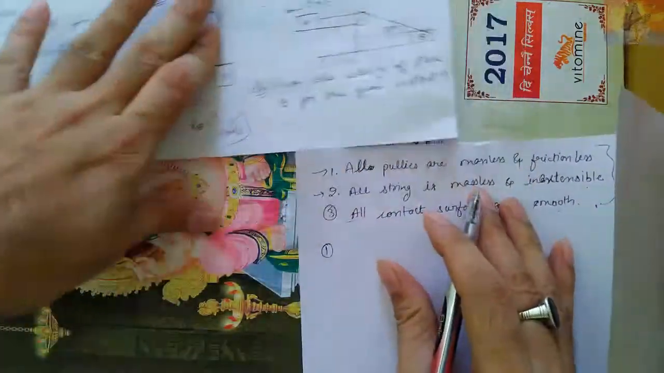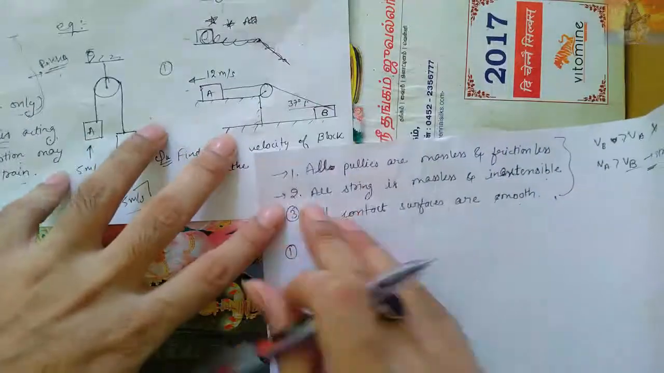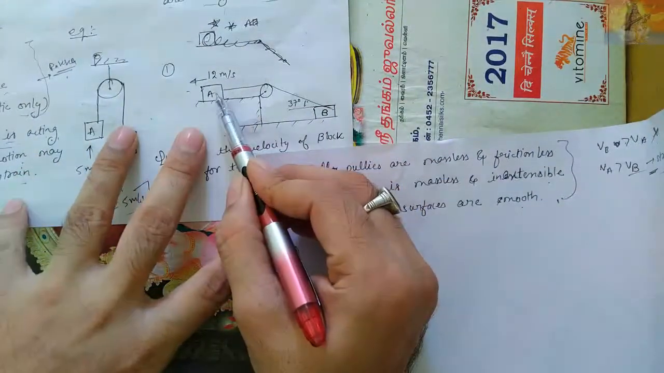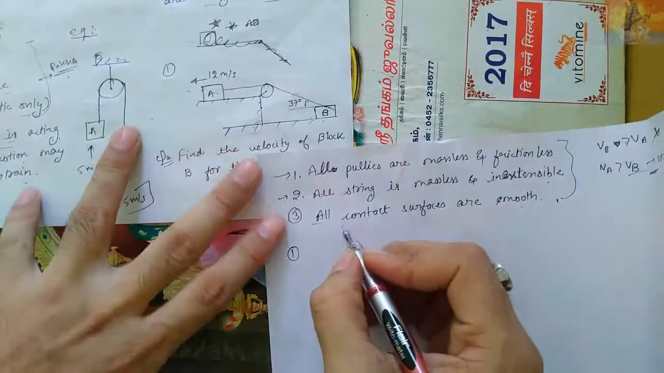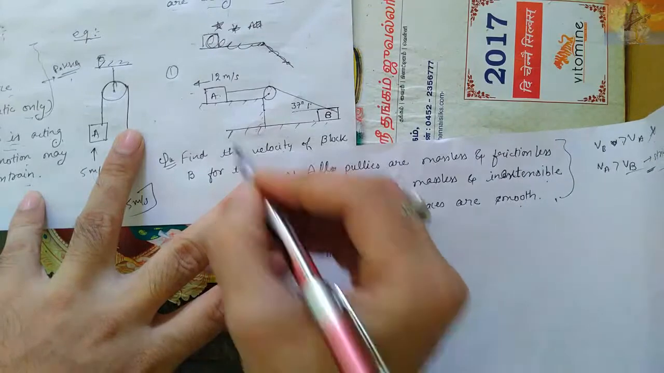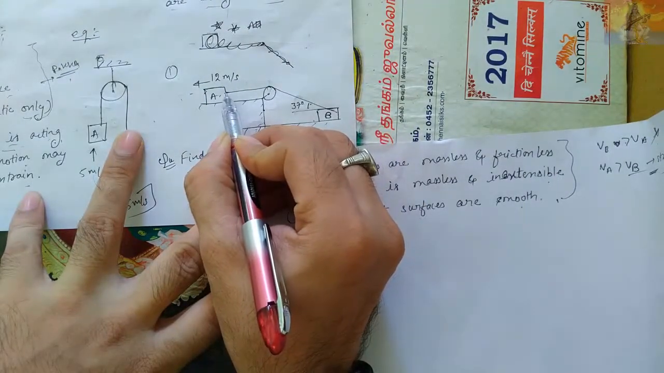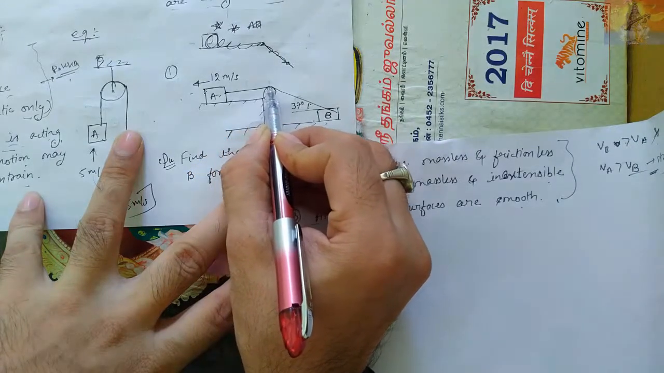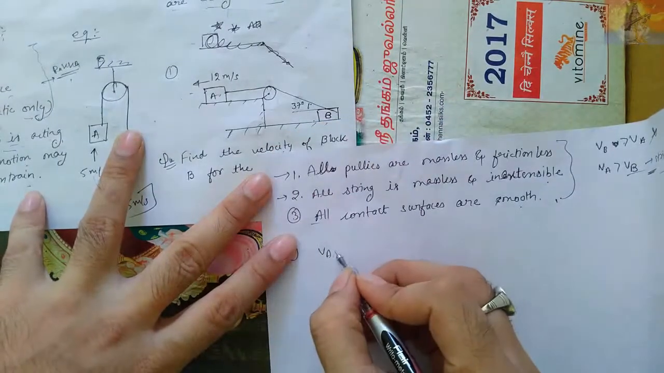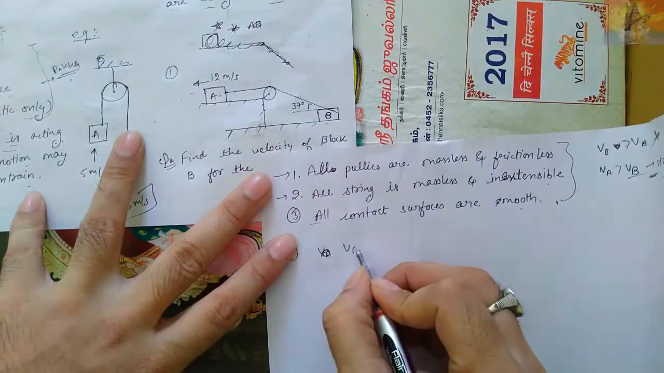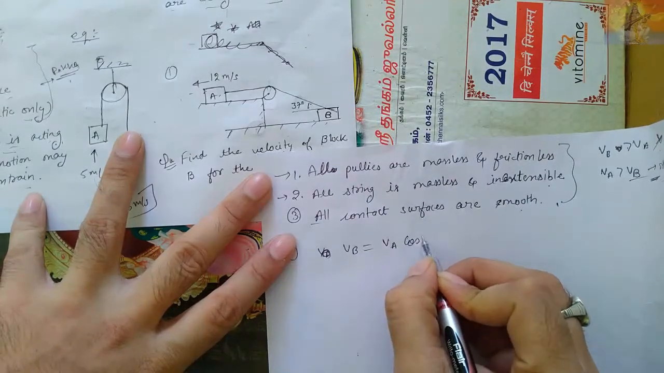Question number one. This is A, and A is moving at 12 meter per second. So what is the velocity of B? The velocity of A is 12 meter per second, so the connecting rope here will also have 12 meter per second all the way through. So we will say that the velocity of B is equal to the velocity of A into cos 37 degrees.